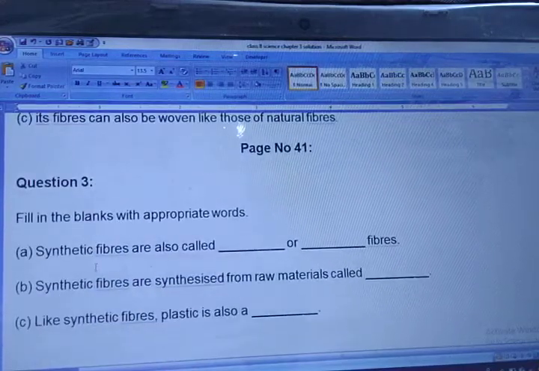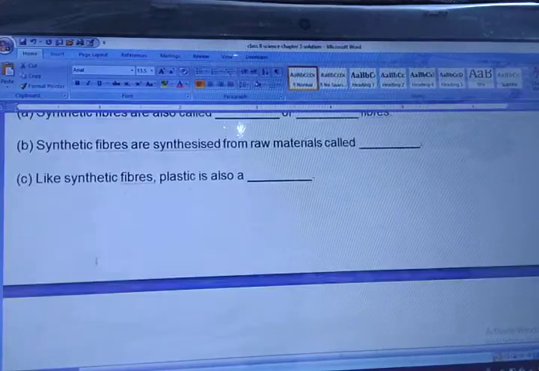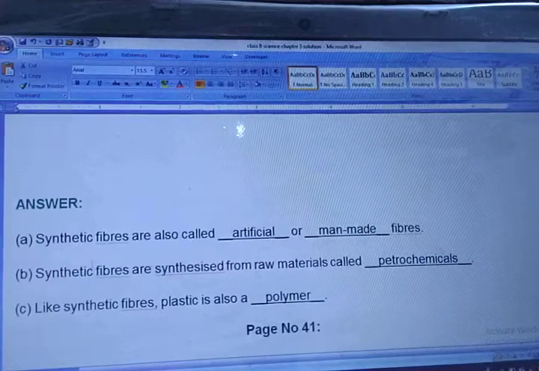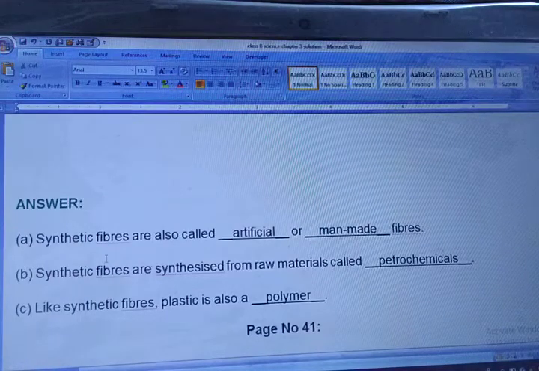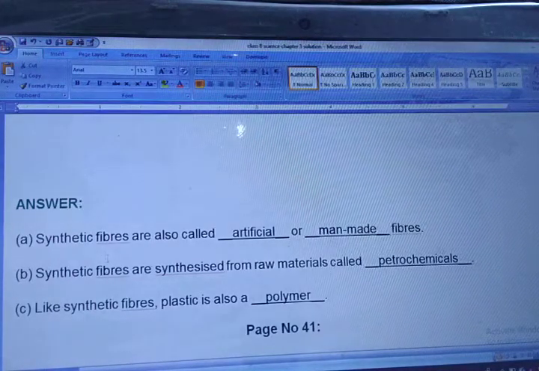Now question number 3 is fill in the blanks. You can see all the three fill in the blanks. Here I have written the answers also. Synthetic fibers are also called artificial or man-made fibers. Synthetic fibers are synthesized from raw materials called petrochemicals, and like synthetic fibers, plastic is also a polymer. So you have completed your fill in the blanks.